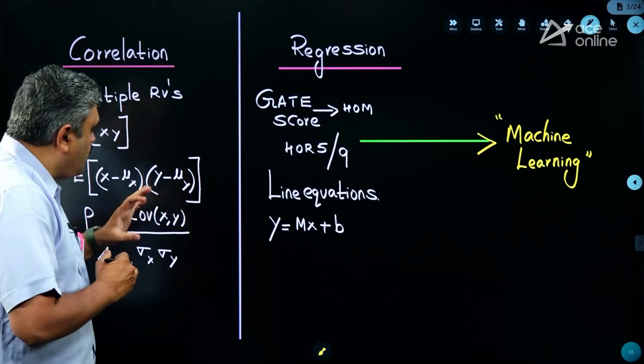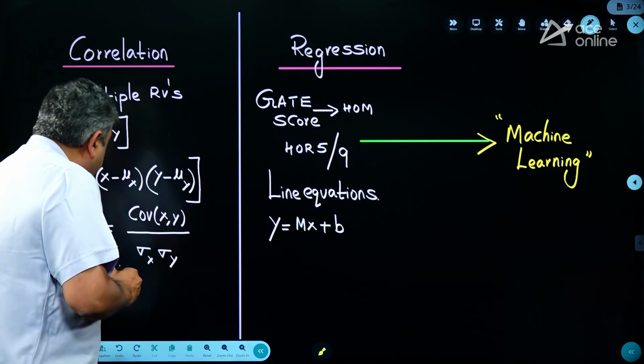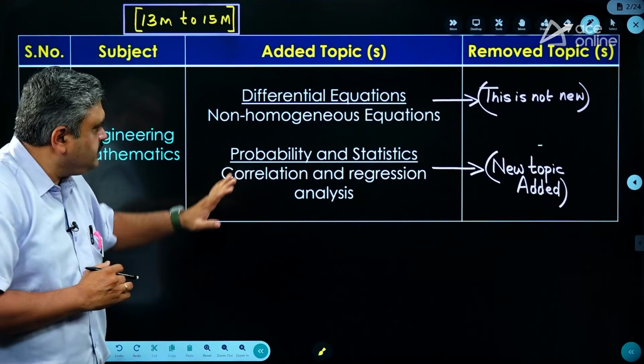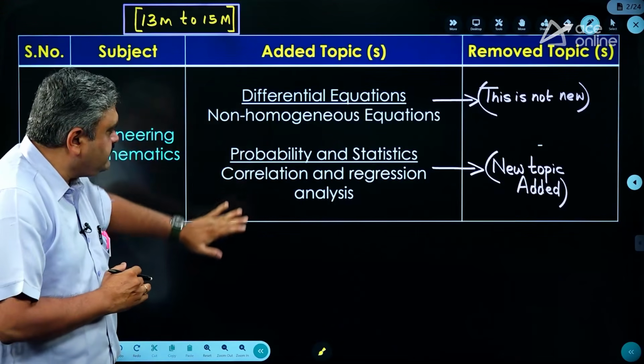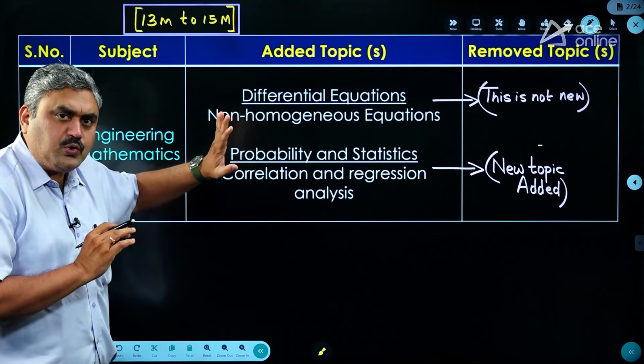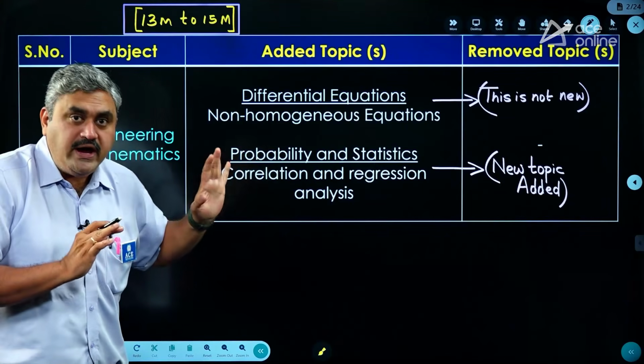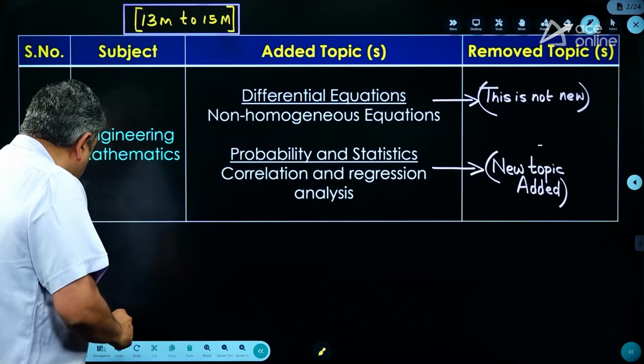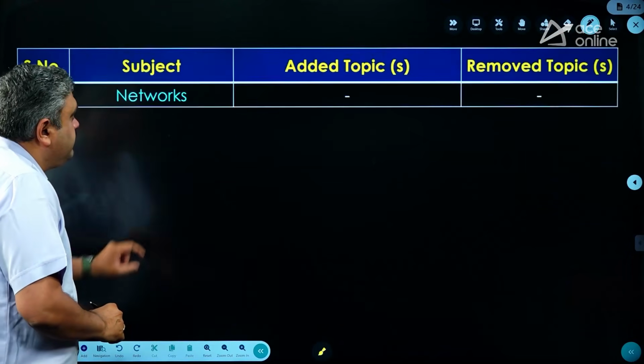Okay, so this is what I would like to cover under the mathematics part. Hope all the points are clear. Nothing new with respect to differential equations. Under correlation and regression, a totally newly added topic. Why it is added, I am also focusing on, right? Okay. Let us proceed to the next part.